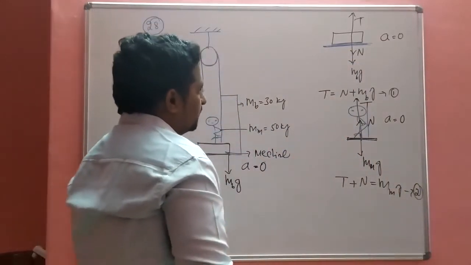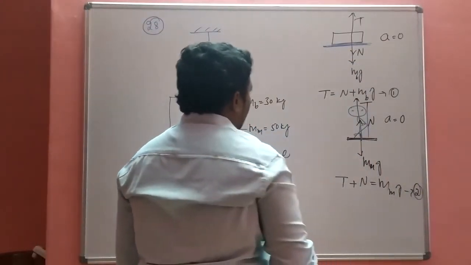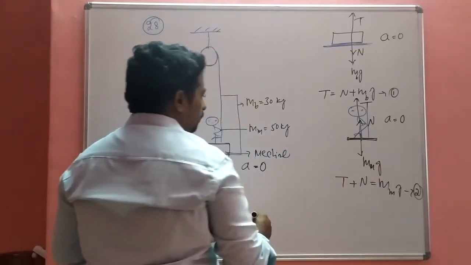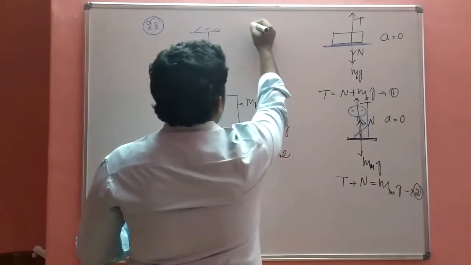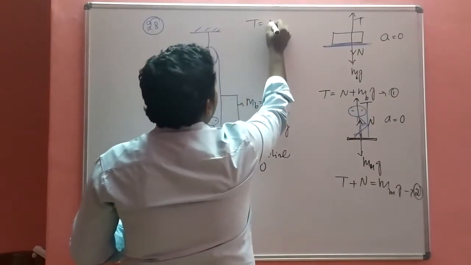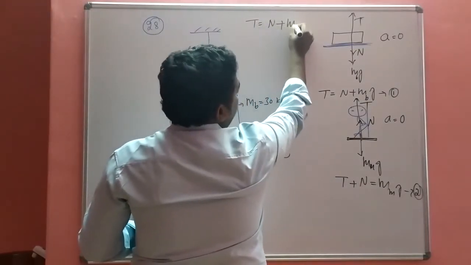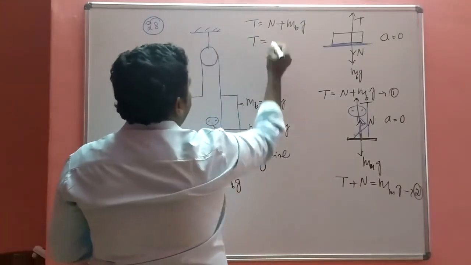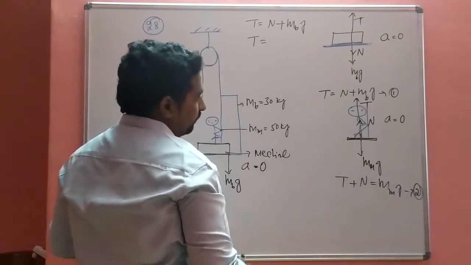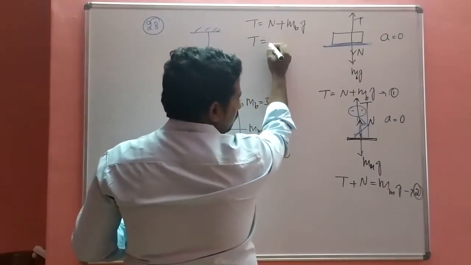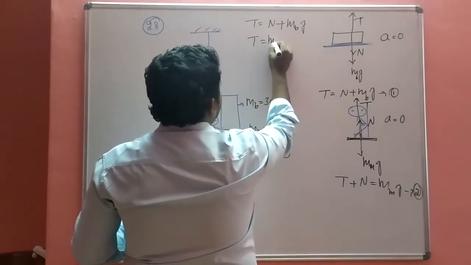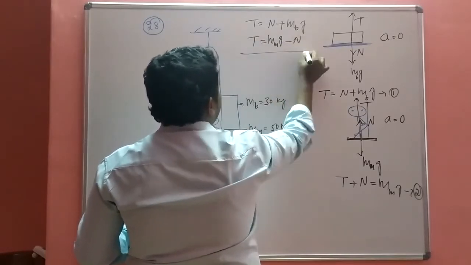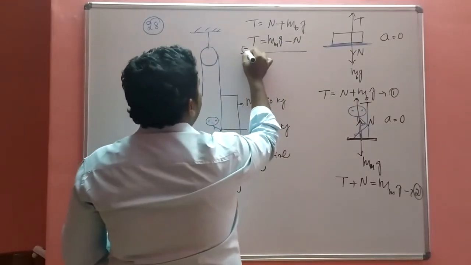Now put this in: T is equal to N plus mg for the box, and T is equal to Mg minus N for the man.